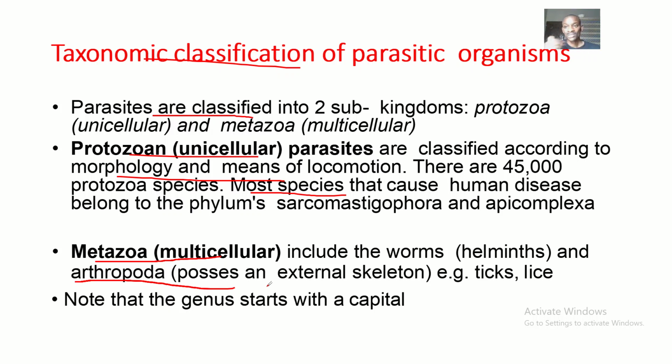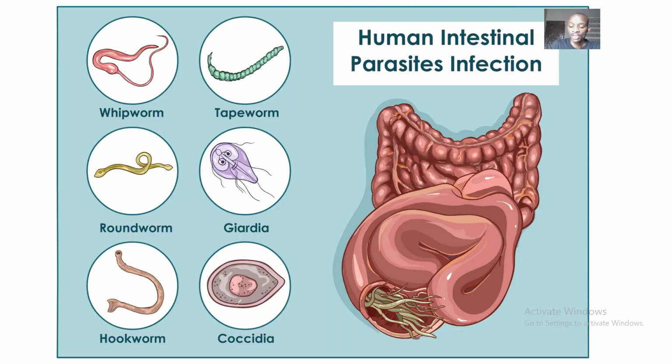So when we start talking about diseases caused by parasites, we'll be talking about all these ticks, lice, helminths, more and more. You should note that the genus starts with a capital letter when writing the botanical name of a parasite. You should know that the genus name starts with a capital letter.